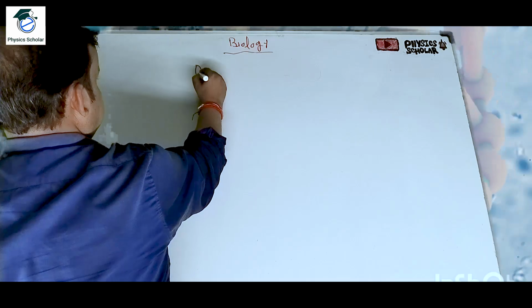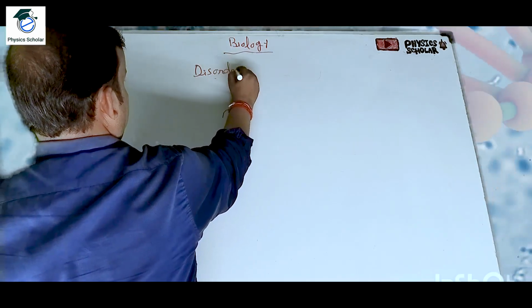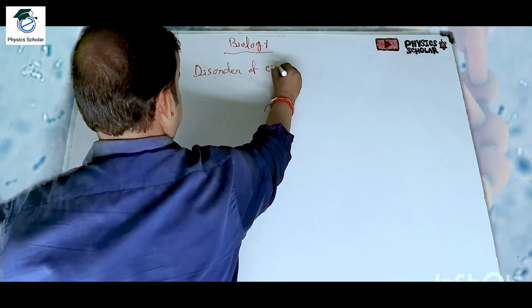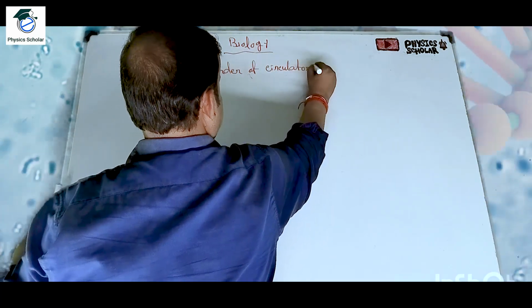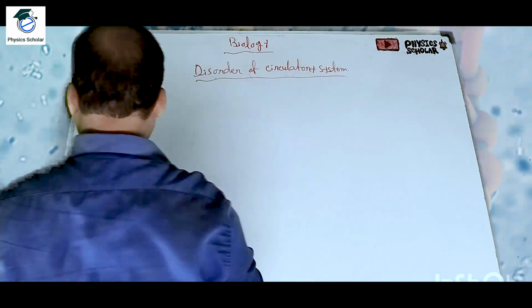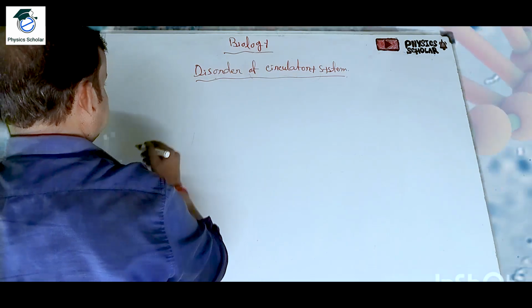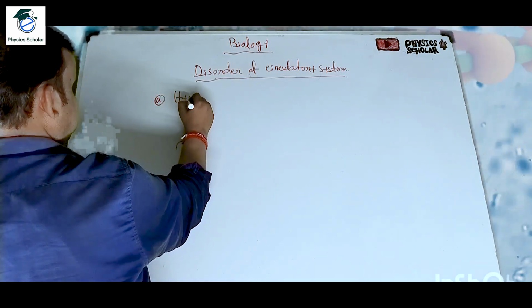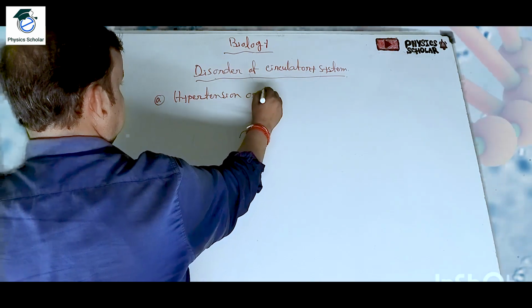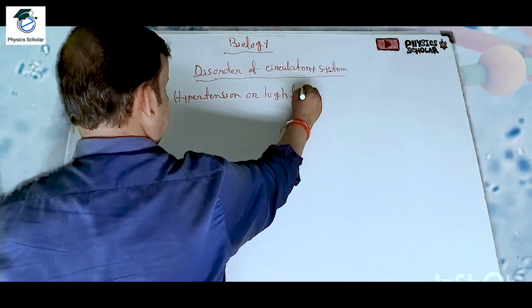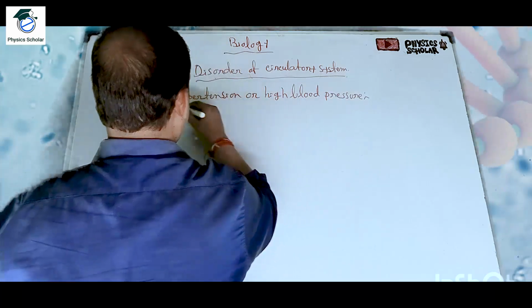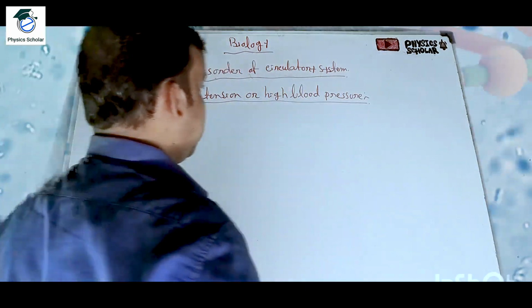Disorder of circulatory system. The first one is hypertension or high blood pressure. Hypertension or high blood pressure.